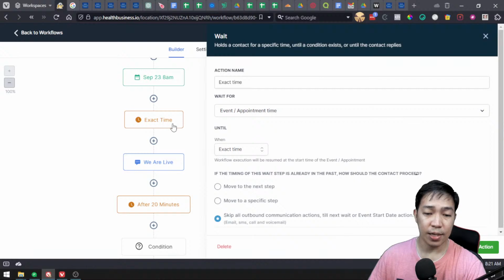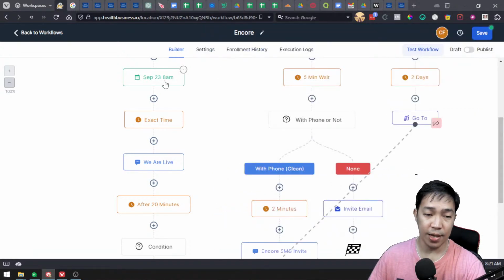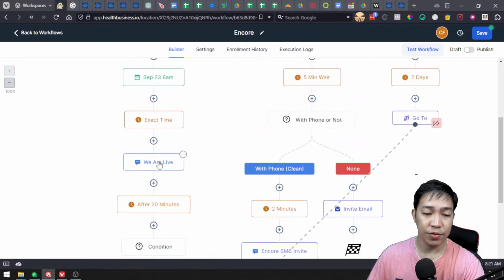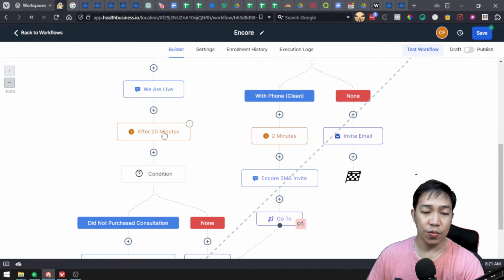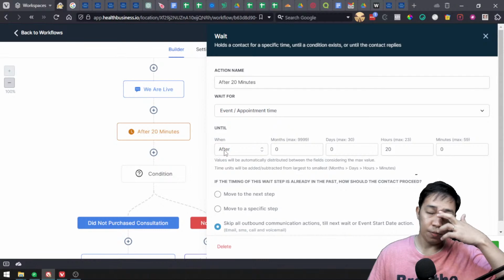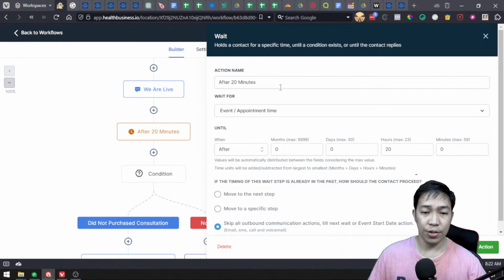Probably not the exact time, probably 5 minutes before, because the schedule here is 8 a.m., exact time at 8 a.m., but probably that's good. Okay, then after 20 minutes, what happened after 20 minutes that they receive this message? We don't want them to receive it after 20 minutes, but probably on the 23rd of the same day, at 8 a.m.